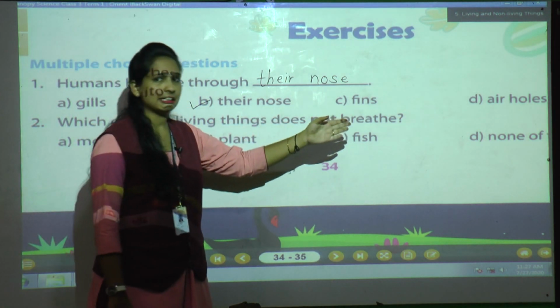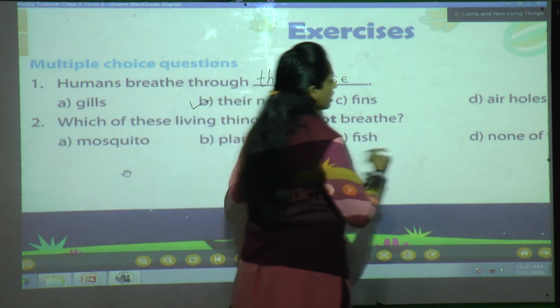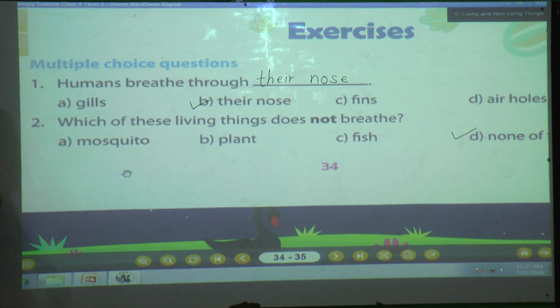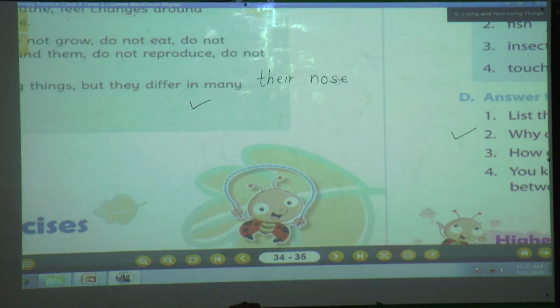So what is the correct answer here? They have not given any non-living things. So the answer is none of these. Tick the D option. Okay. Now see the next page. Page number 35.